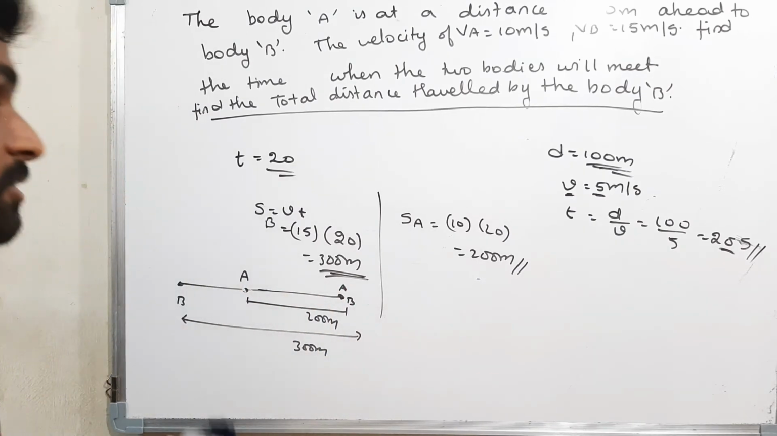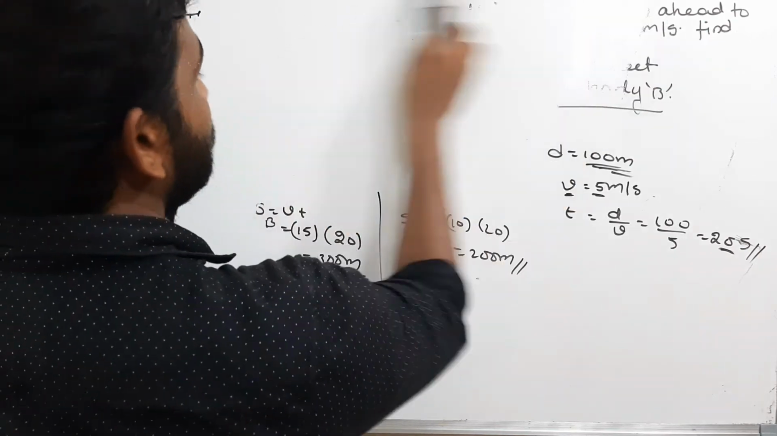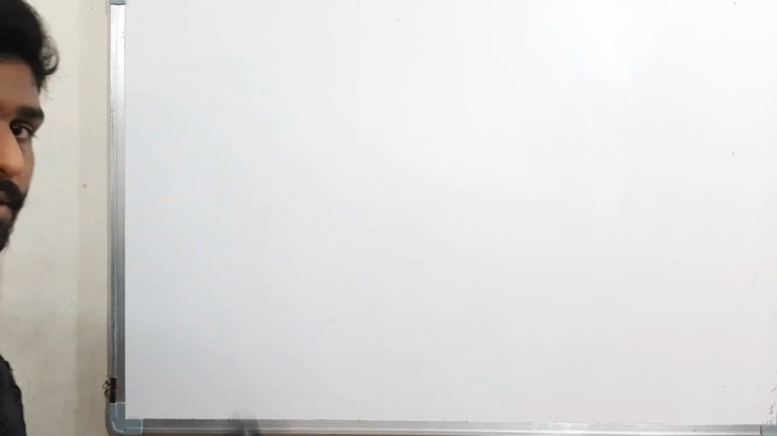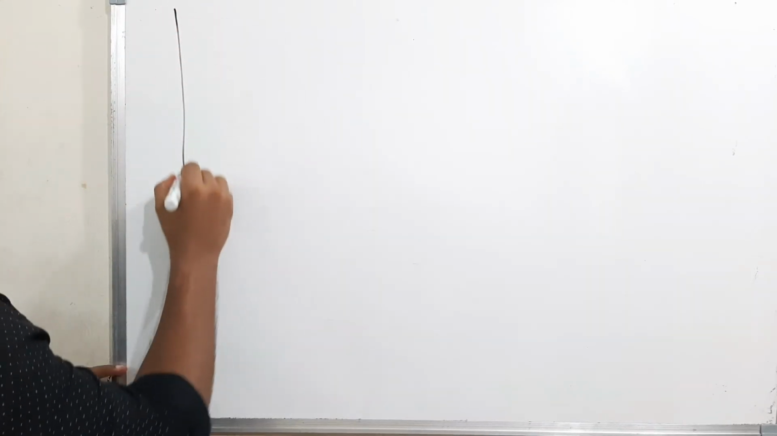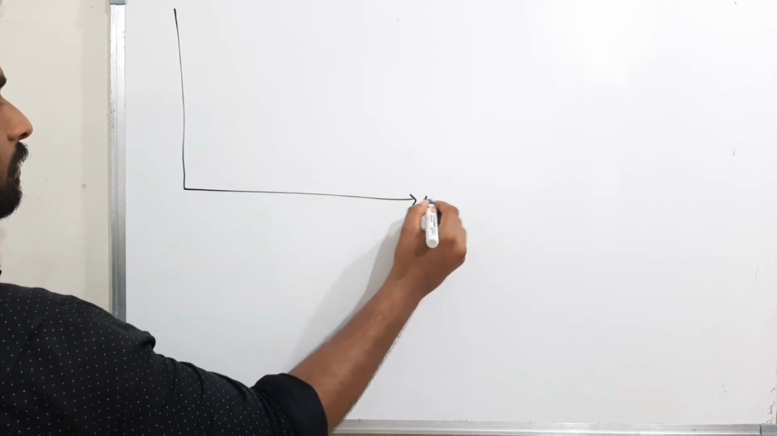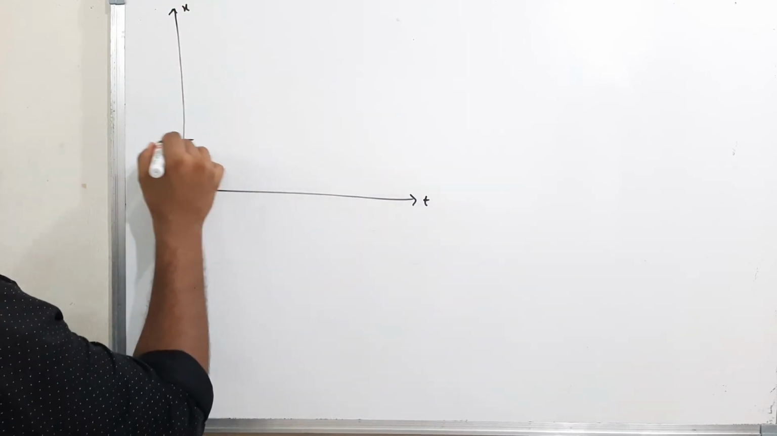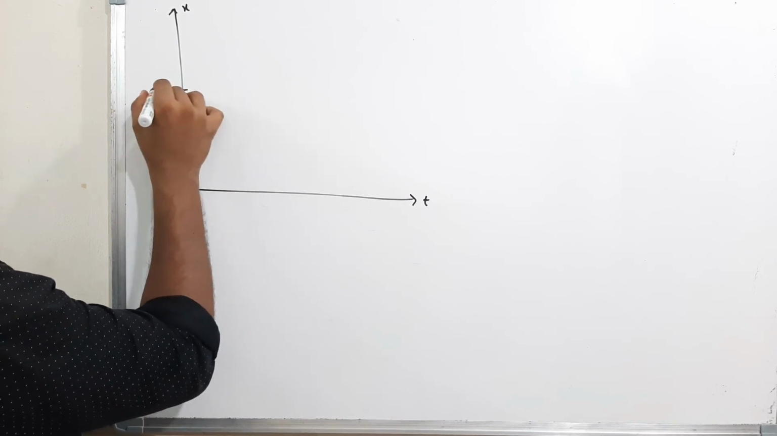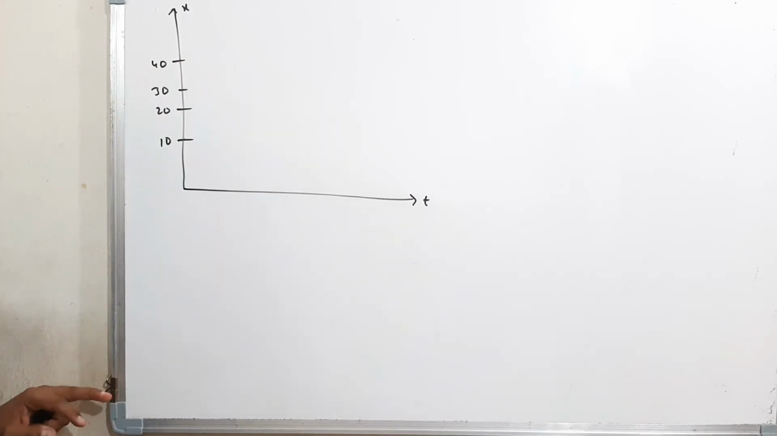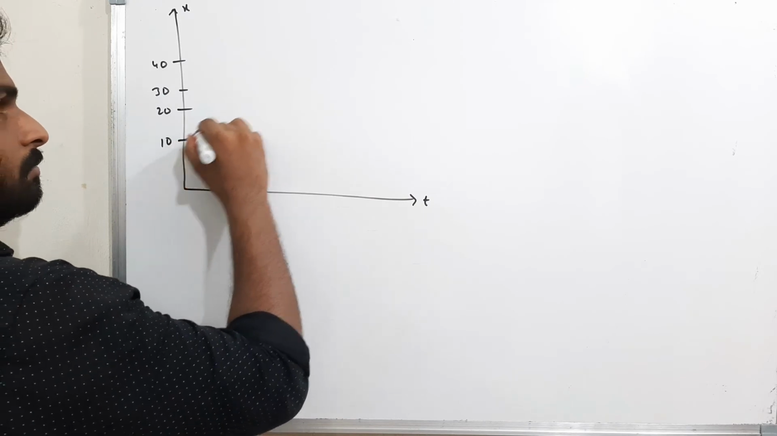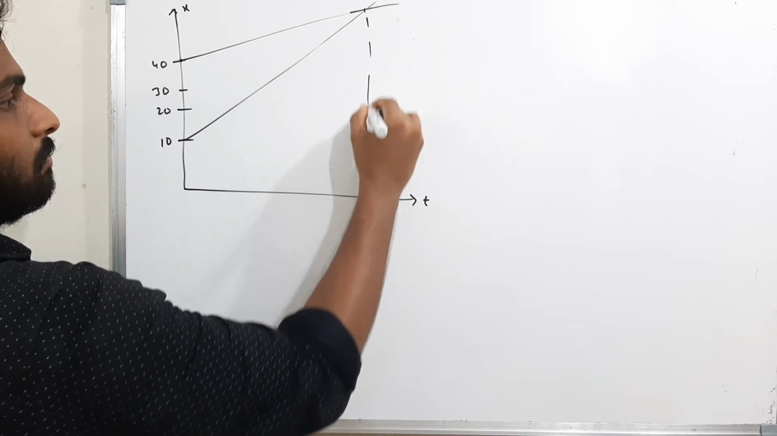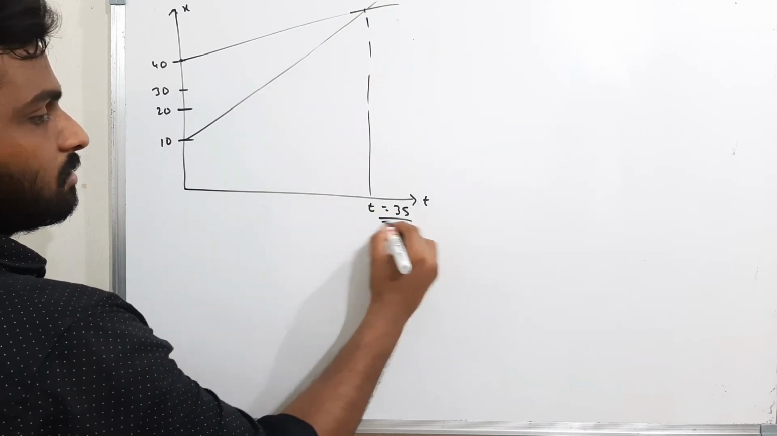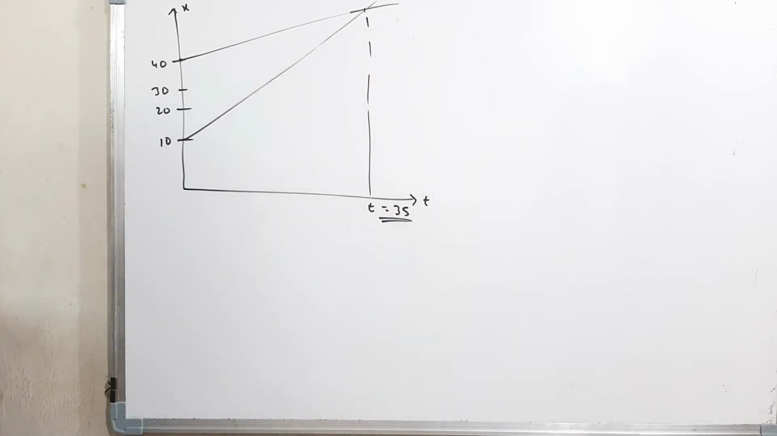Okay, we'll see one more question. Last question. A graphical method. A small graph question. Okay, now see. Okay, see the graph. Displacement versus time graph. 10, 20, 30, 40. This is a graph for the body A and this is a graph for the body B, and they are meeting at a time 3 seconds. They are meeting at the time 3 seconds.